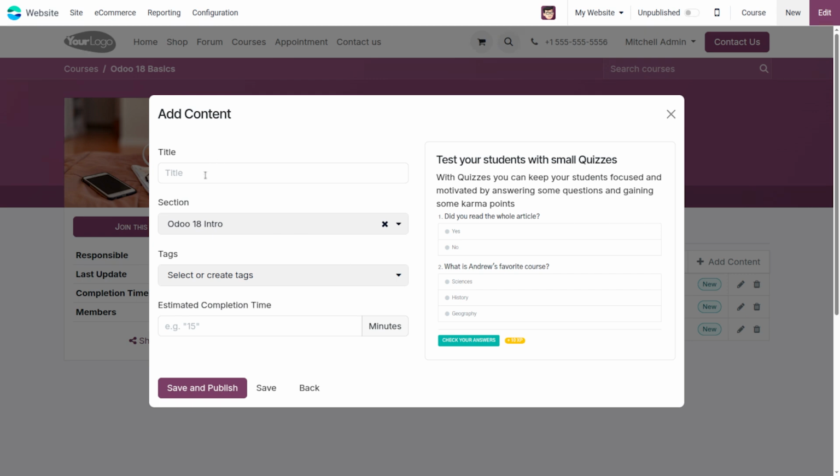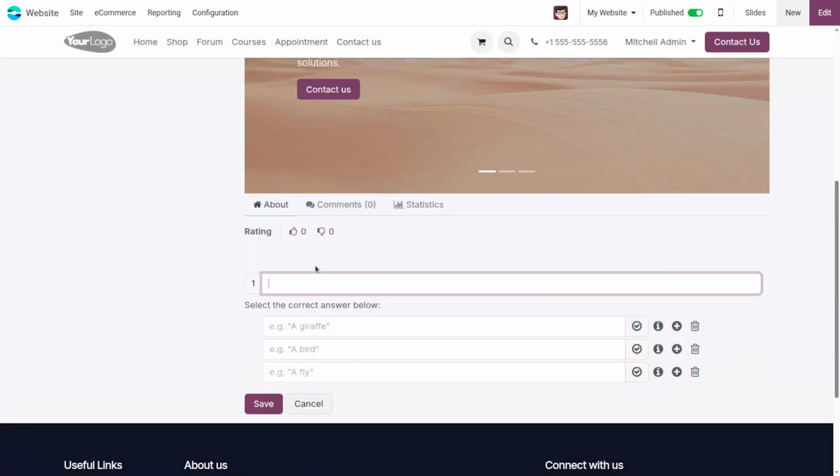Then we can add the title of this quiz as Odoo 18 basic quiz. Then we can add the question. Before that we can add the completion time for this quiz. Then once we click the save and publish option, we have a new page provided, and in this page we can add the questions.